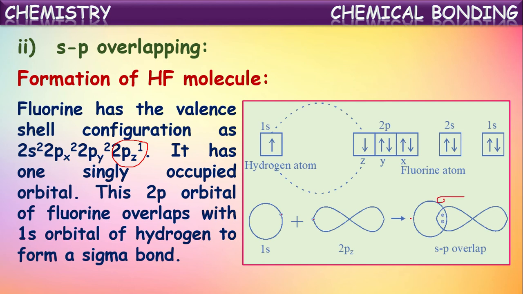Now this electron pair is shared between these two atoms, and thus a sigma bond is formed between hydrogen and fluorine, which we are considering here as an sp overlapping sigma bond.